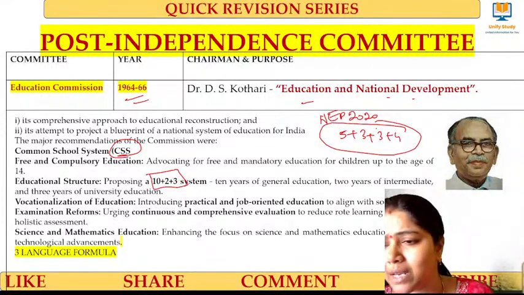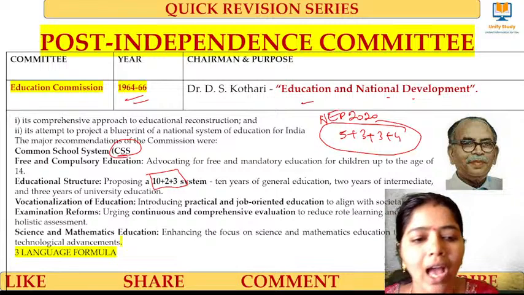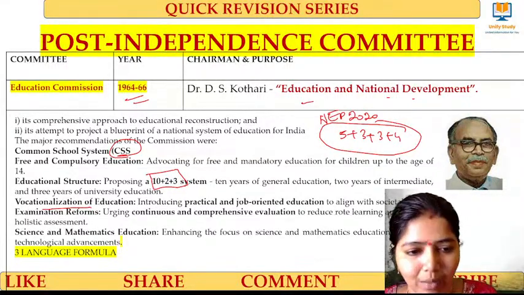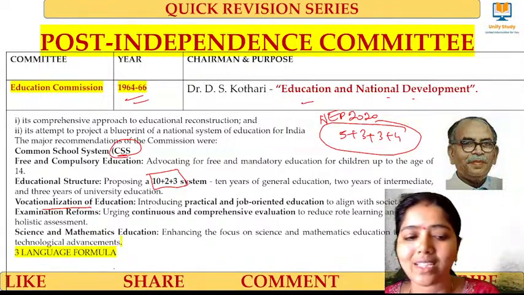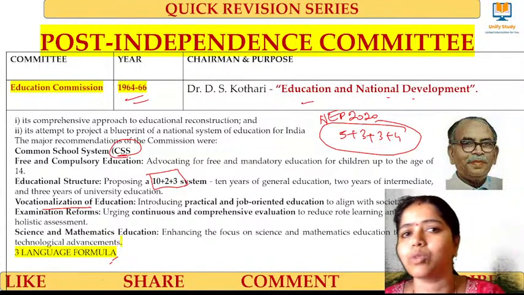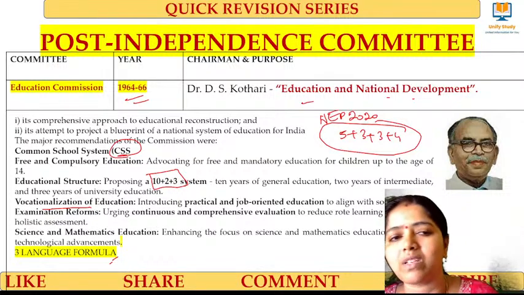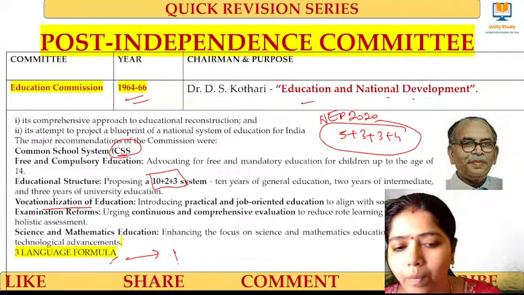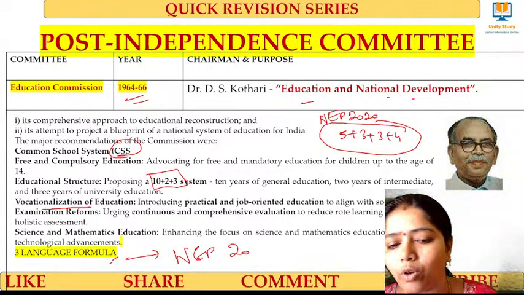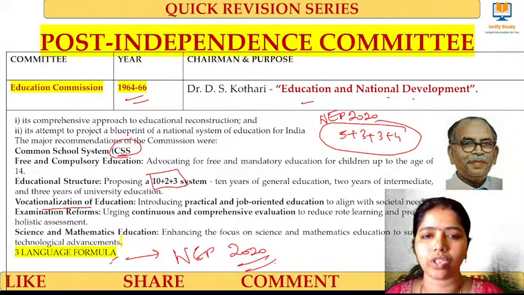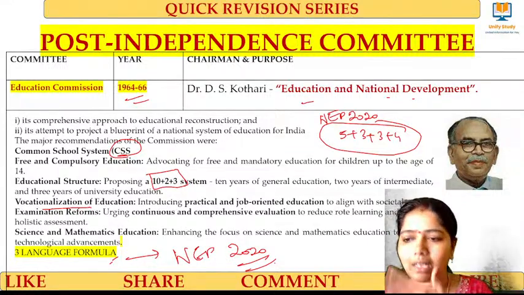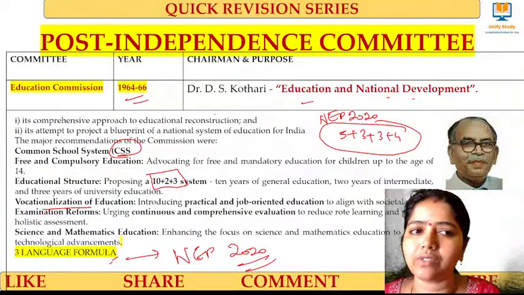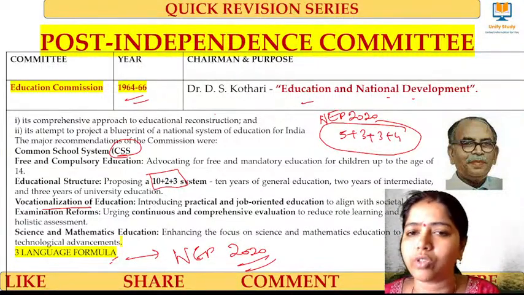Vocationalization of education was done by the Kothari Commission, and he insisted more on the three language formula. You may ask, ma'am, Mudaliar also had it, but the three language formula was more insisted on by the Kothari Commission, and NEP is also focusing on it. Clear? So these are the important pre- and post-independence commissions.